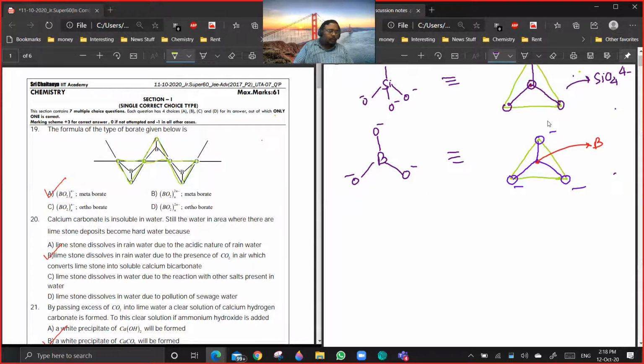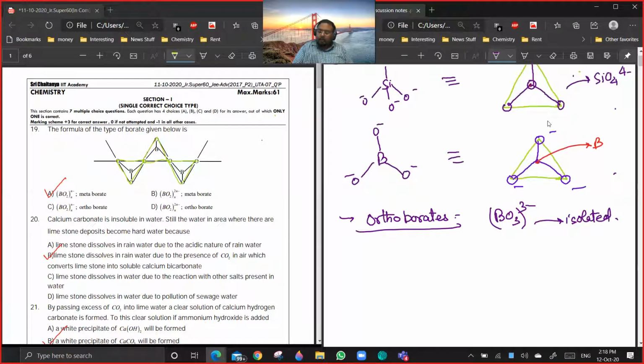So first one is the orthoborates. Orthoborates will have BO3 3 minus units. Isolated borate units, no oxygen in common, no shared oxygen.